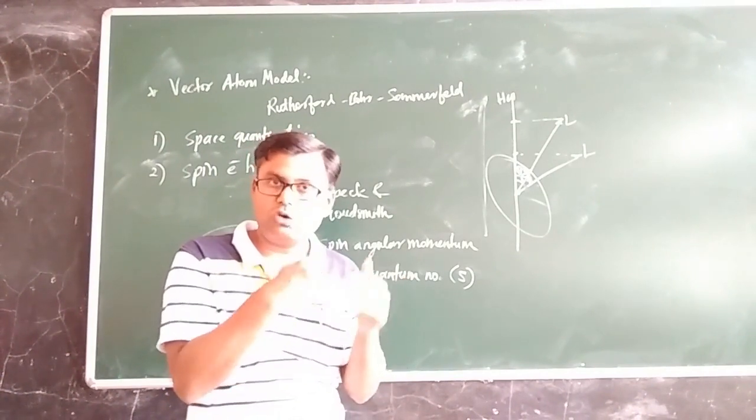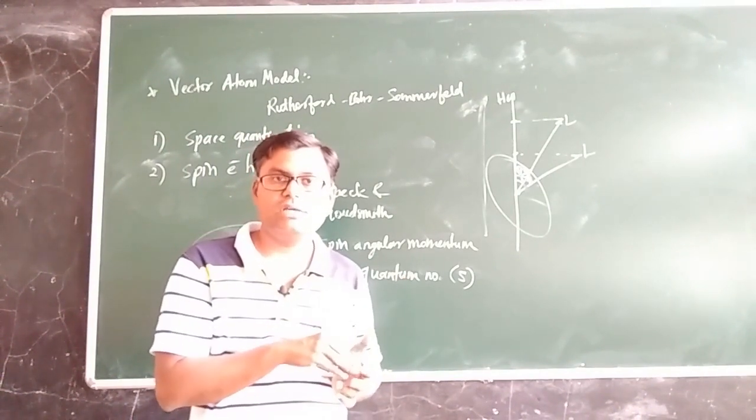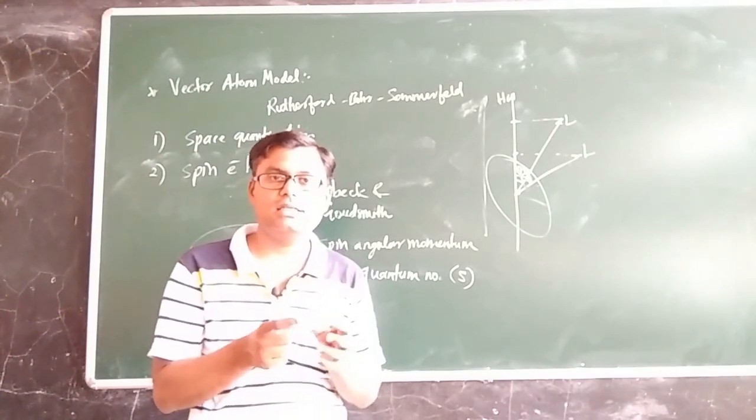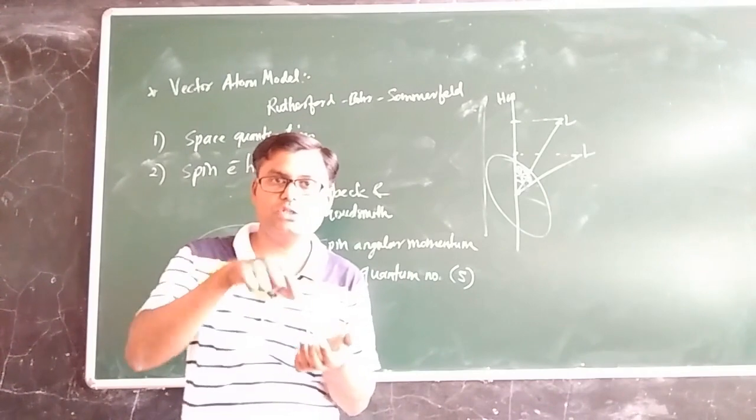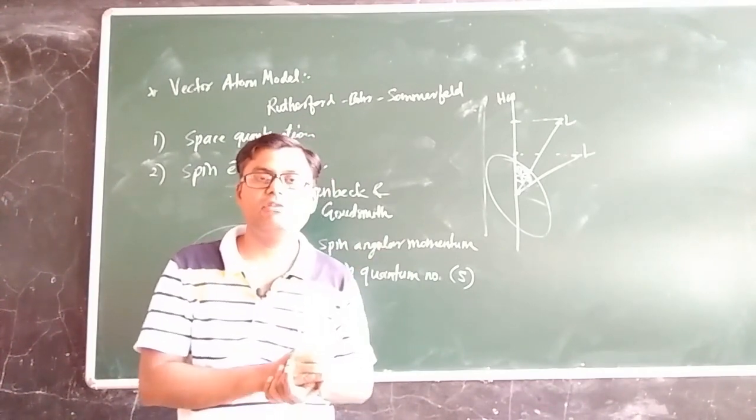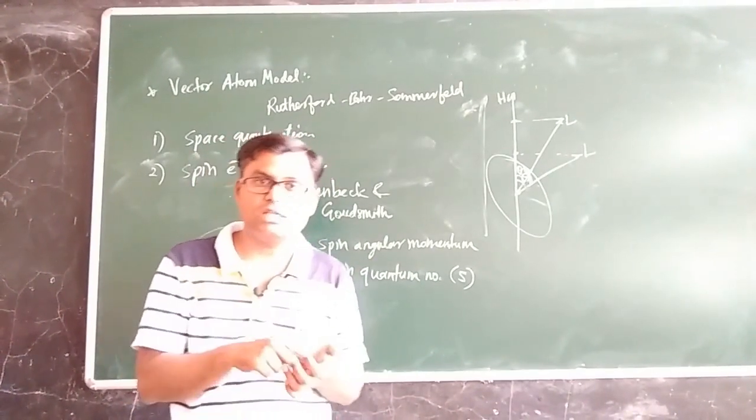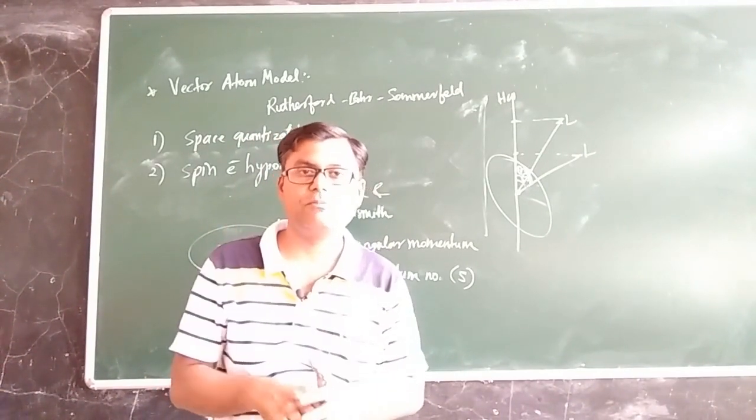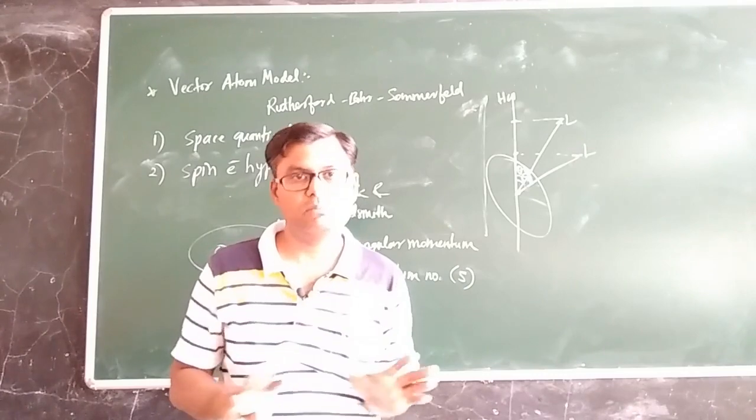So in quantum mechanics, whenever we say orbital quantum number or orbital angular momentum, it is not necessary that the electron should perform orbital-like motion in a classical sense. And whenever we say that the electron has a spin quantum number or spin angular momentum, it does not mean that the electron is actually spinning. So these are purely quantum concepts.